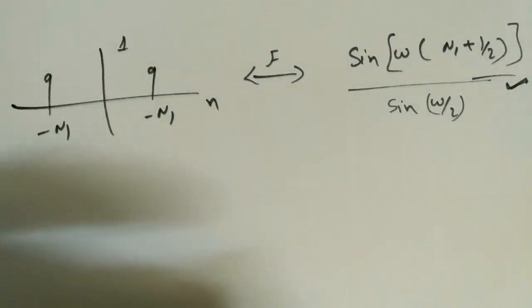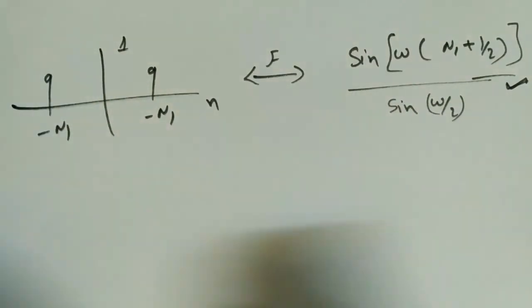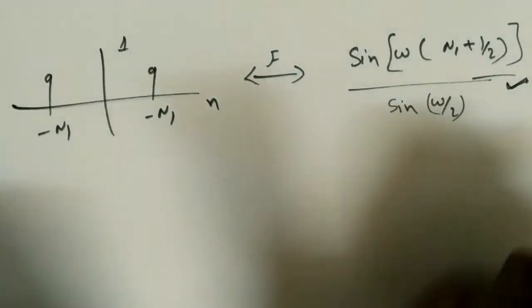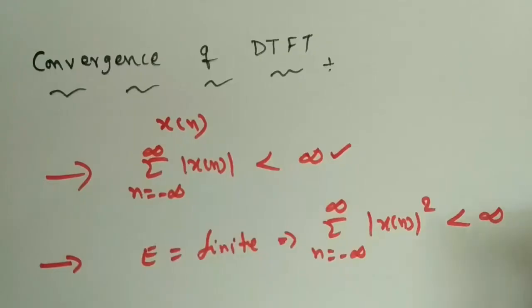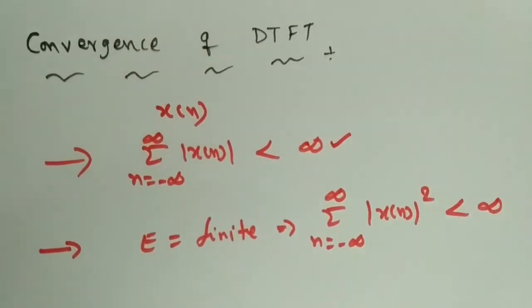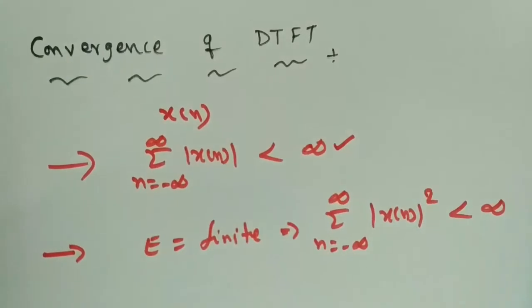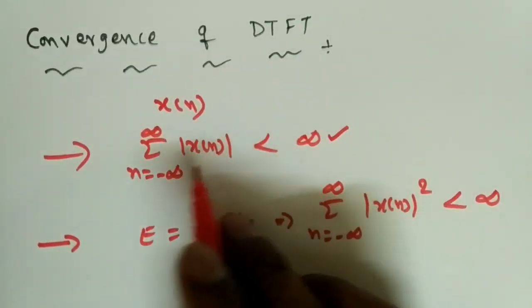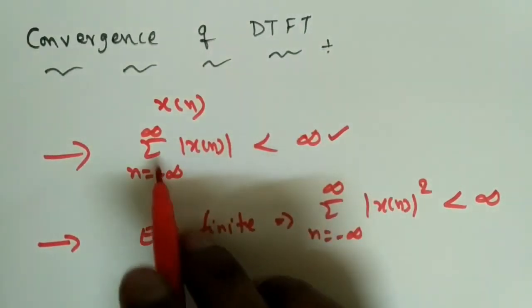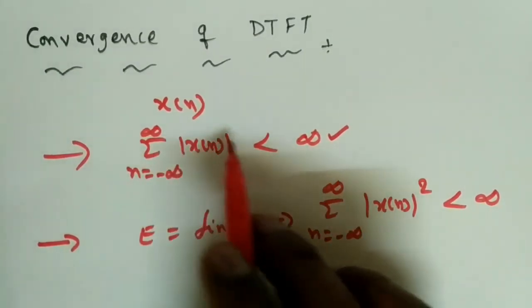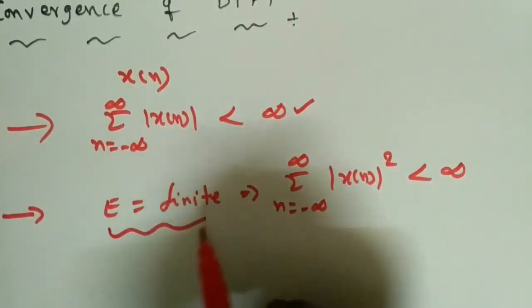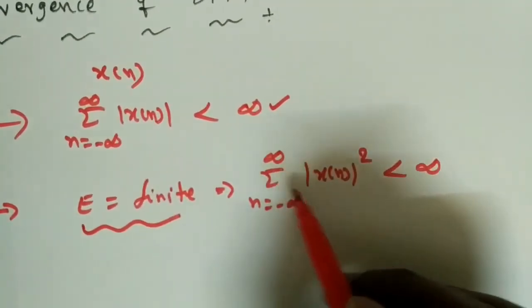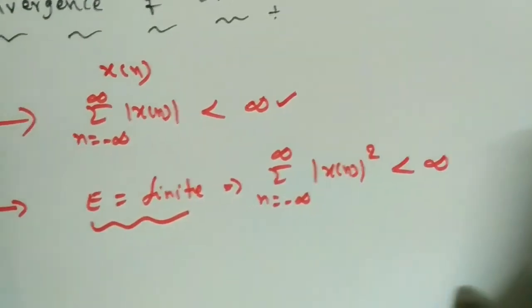The remaining we will see in table form. Directly we can remember the table to represent the discrete time Fourier transform. But we need to see the convergence of this discrete time Fourier transform. If we compare with the continuous time Fourier transform, this should also follow the same conditions. That is, x of n should be absolutely summable, that is, the summation from minus infinity to infinity of x of n should be a finite value. And the energy also should be finite, that is, the sum from minus infinity to infinity of mod of x of n whole square is less than infinity.